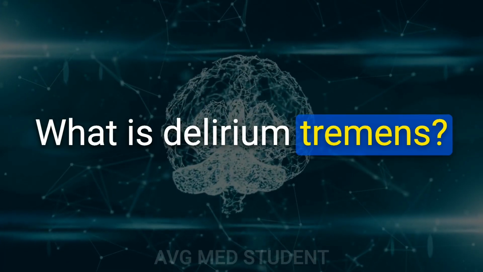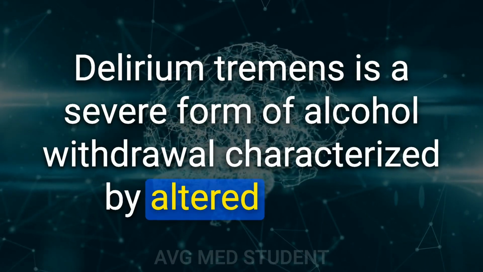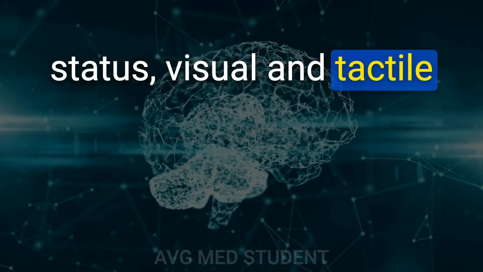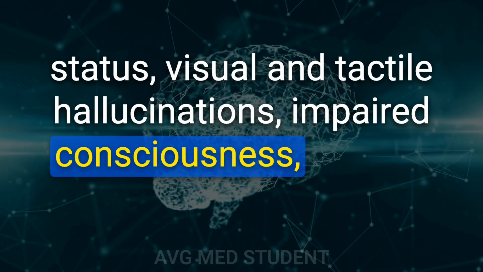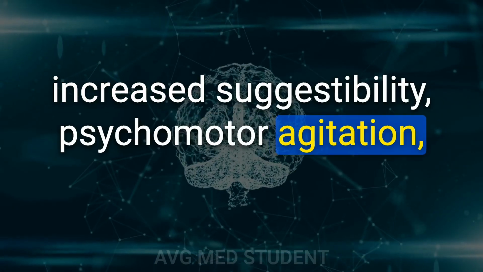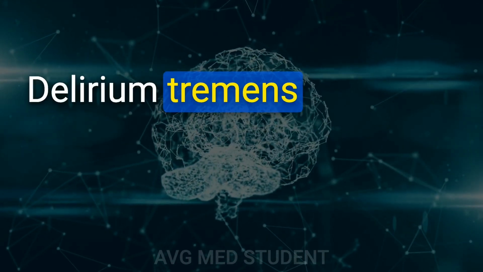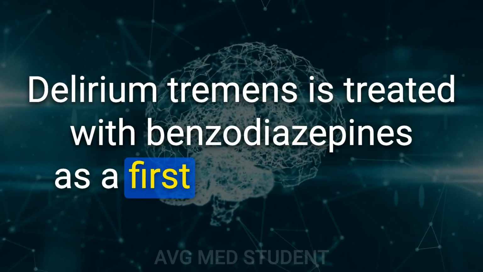What is delirium tremens? Delirium tremens is a severe form of alcohol withdrawal characterized by altered mental status, visual and tactile hallucinations, impaired consciousness, anxiety, disorganized thinking, increased suggestibility, psychomotor agitation, and fidgeting. How is delirium tremens treated? Delirium tremens is treated with benzodiazepines as a first-line treatment.